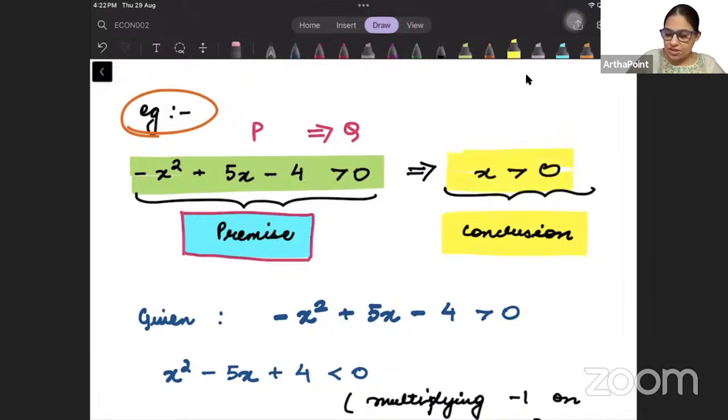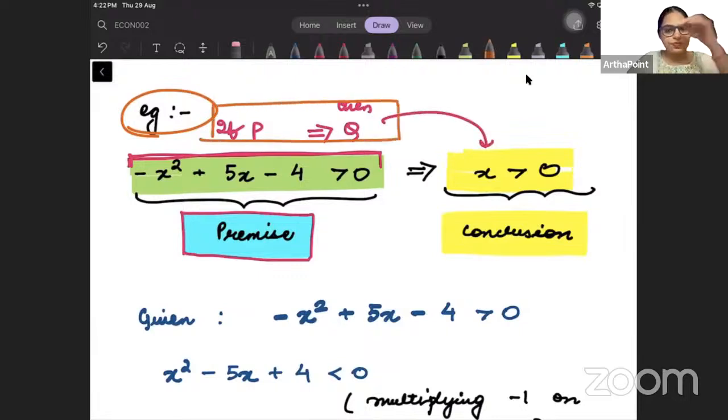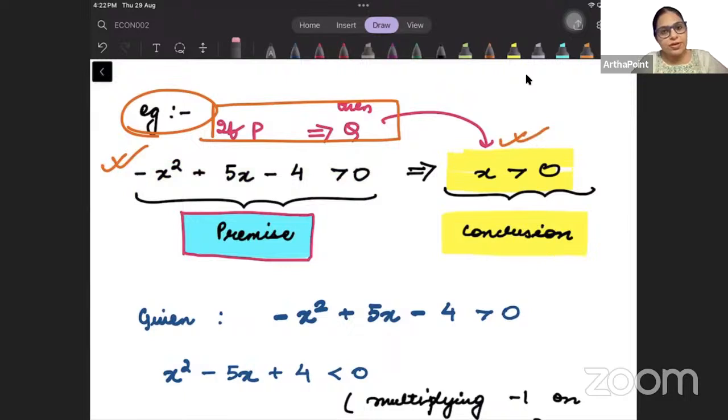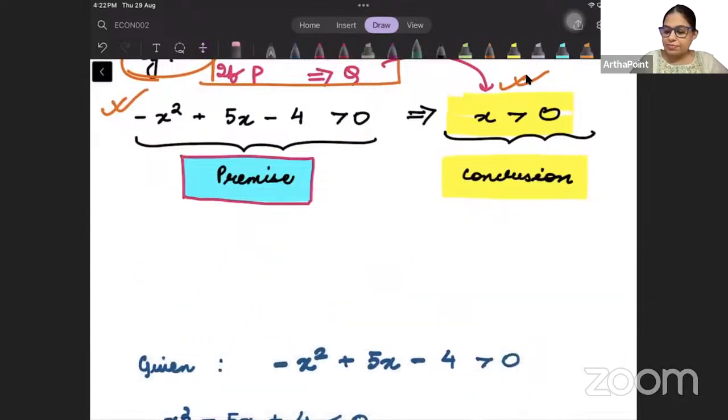So what is given in the question? That if P holds true, then Q, then this must hold true, that X must be greater than 0. If this is greater than 0, then X must be greater than 0. Is that clear, beta? This is the statement that you need to prove. So how do we prove it, children? How did we learn? What is the direct method?